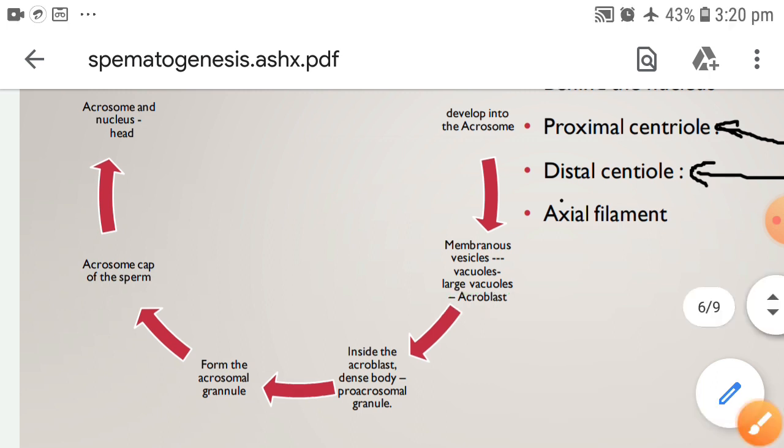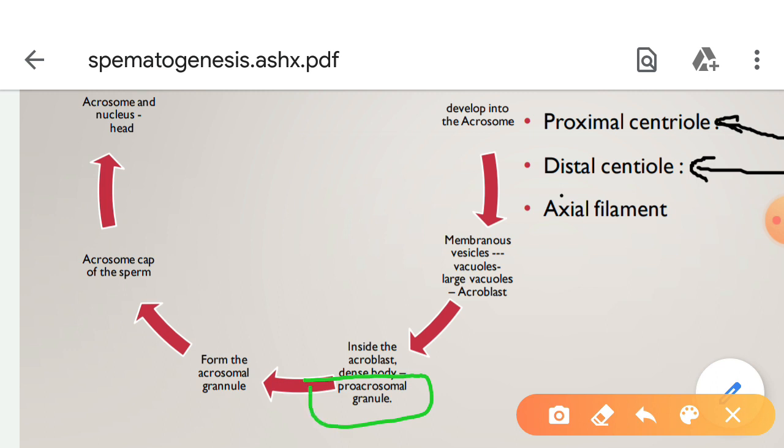It is called the proacrosomal granule. This proacrosomal granule enlarges to form the acrosomal granule, and this acroblast is now called the acrosome.